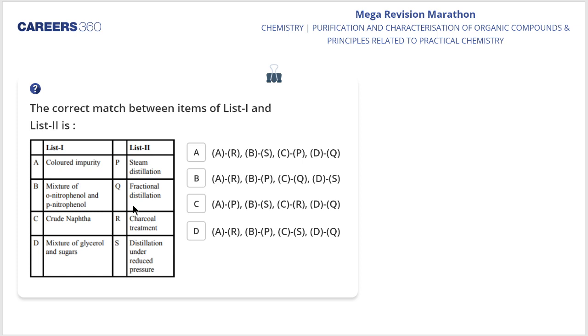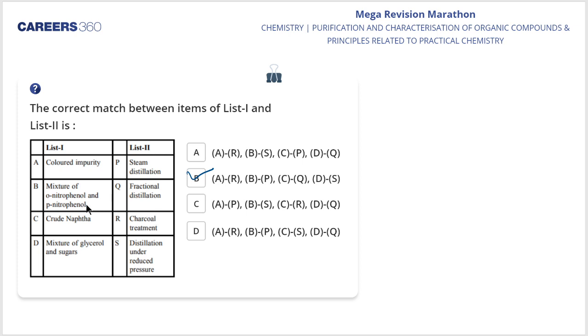Well, yes, B is the right answer. A is with R, B is with P, C is with Q and D is with S. B is the right answer, my dear students. See, if I talk about color impurity, it's very common that with the help of charcoal treatment we can work it out. So charcoal treatment removes colored impurity through adsorption.